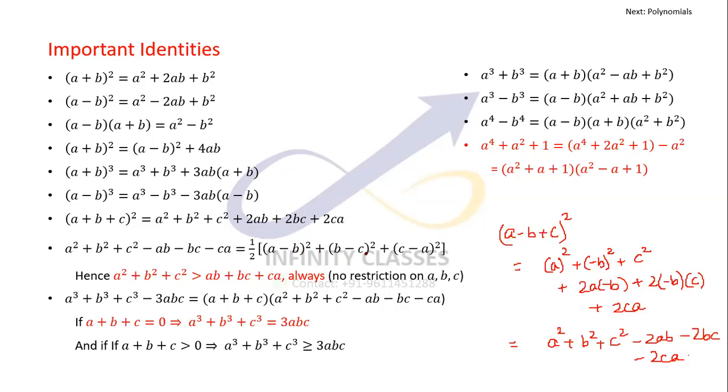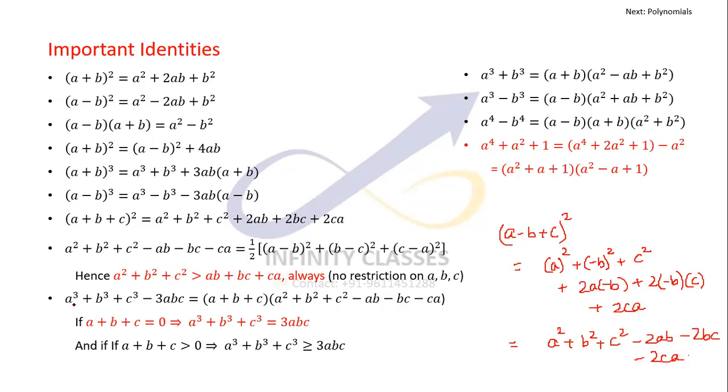When all three are positive, this quantity, whatever happens to a, b or c, a can be positive or negative, b can be positive or negative, c can be positive or negative. There is no restriction on a, b and c. But this quantity a square plus b square plus c square will always be greater than ab plus bc plus ca, because the right hand side is greater than 0. That's an important property. Please remember that.